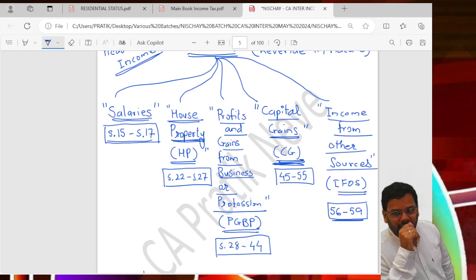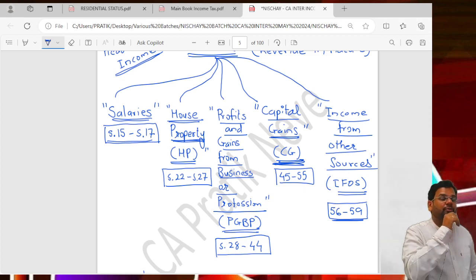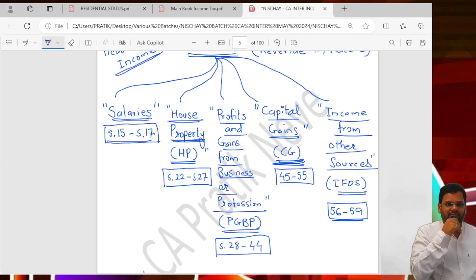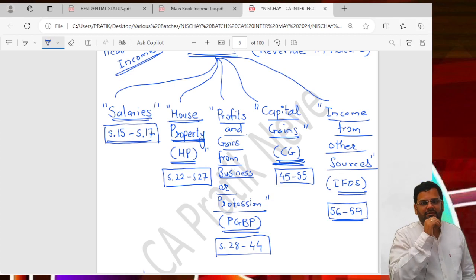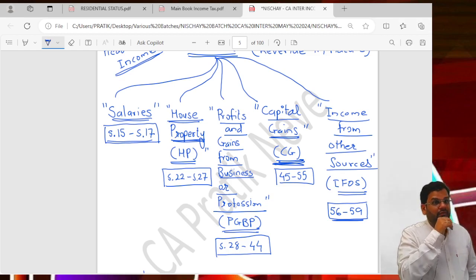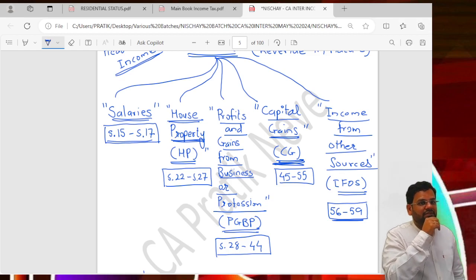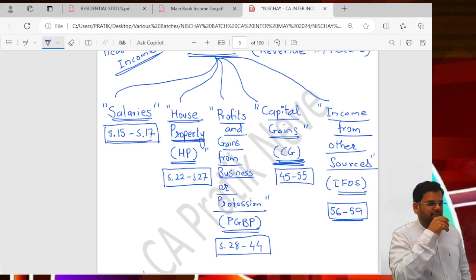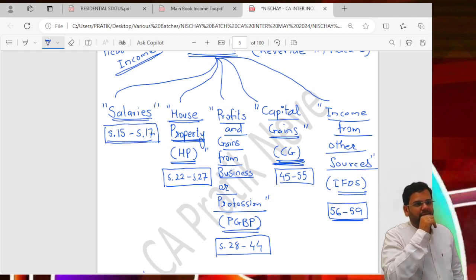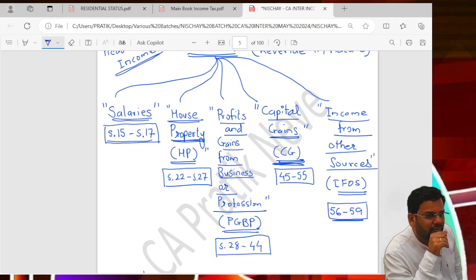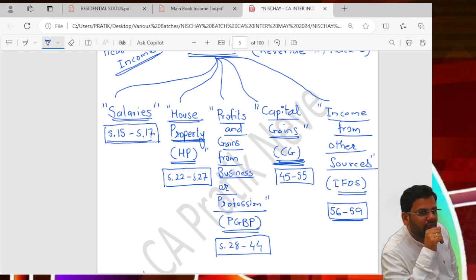Different? Yes, that could be one of the reasons: different rates of tax.